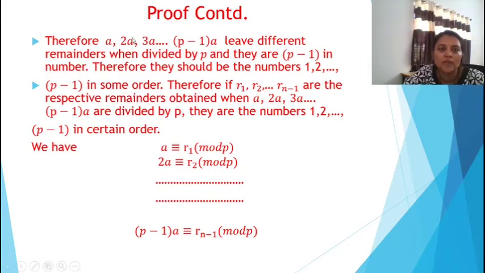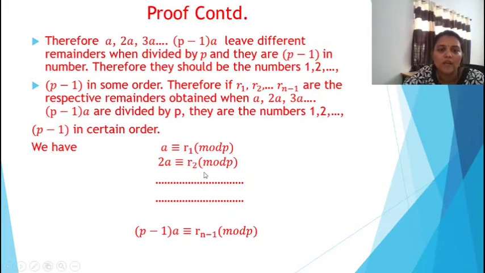Therefore, A, 2A, 3A, etc., up to P minus 1 into A leave different remainders when divided by P, and they are P minus 1 in number. Therefore, they should be the numbers 1, 2, etc., P minus 1 in some order. Therefore, if R1, R2, etc., R(P minus 1) are the respective remainders obtained when A, 2A, 3A, etc., are divided by P, they are the numbers 1, 2, etc., P minus 1 in certain order.